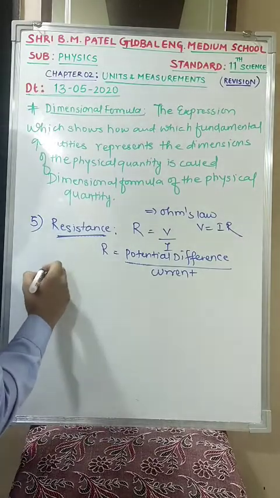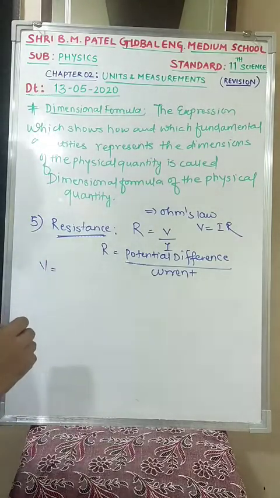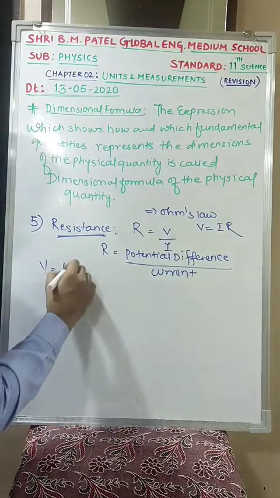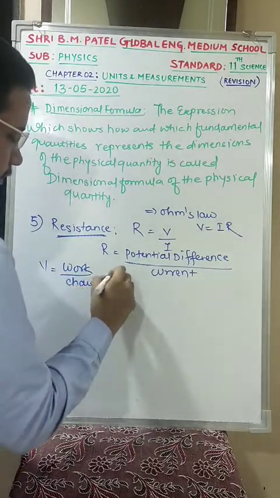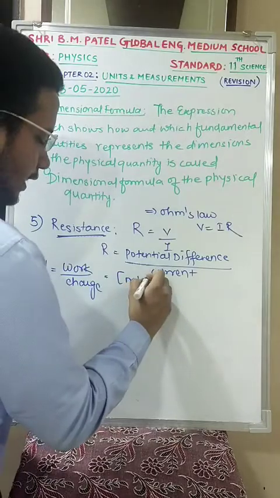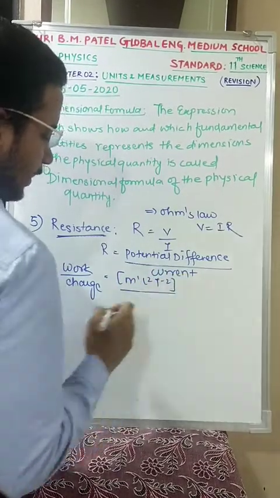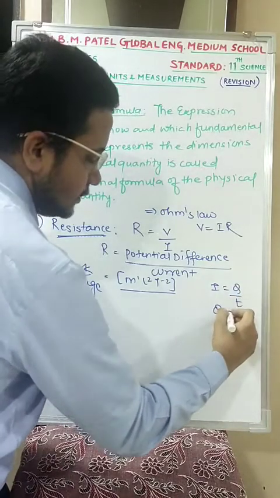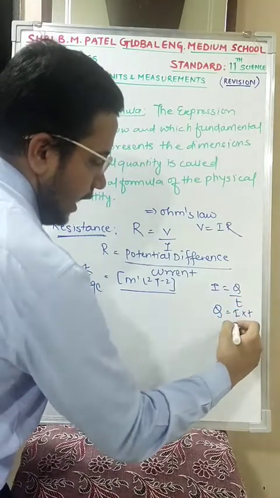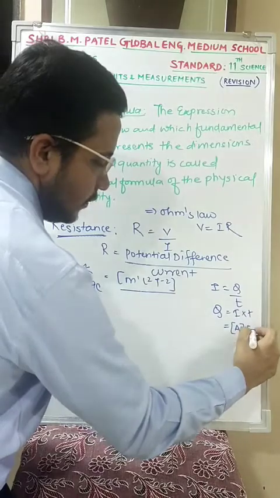Now what is potential difference? Potential difference is work upon charge. Work we already know: M1 L2 T minus 2. And for charge, I is equal to Q by T, so Q is equal to I into T. I stands for ampere, T stands for time.